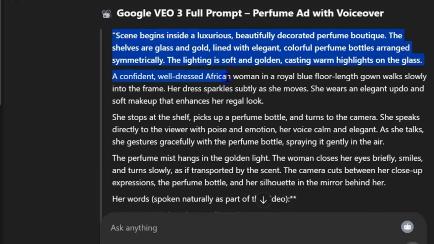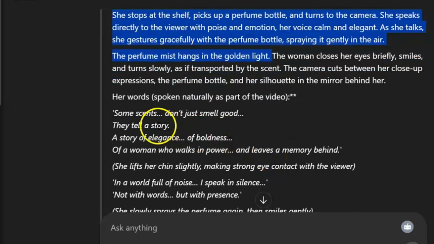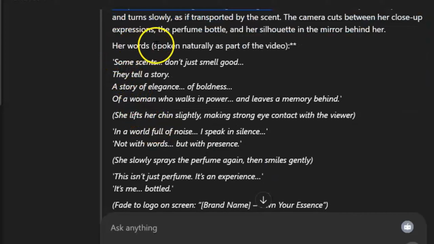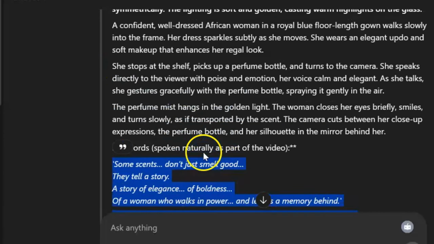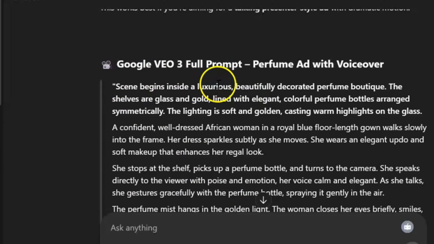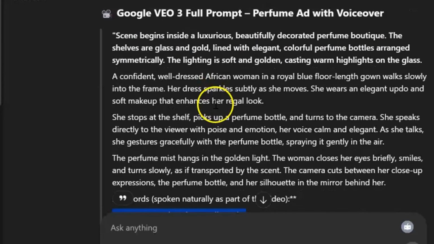The scene, got the scene. And when I scroll down, I can see the lines to be spoken naturally as part of the video. All right, so this is the script. This is what the presenter will say. All right, as stated here, the scene begins with a luxurious, beautifully decorated perfume boutique. So the shelves are glass. It described what will be included in the video already based on the prompt I gave it.